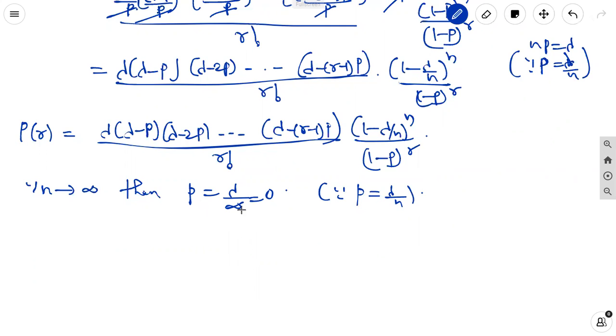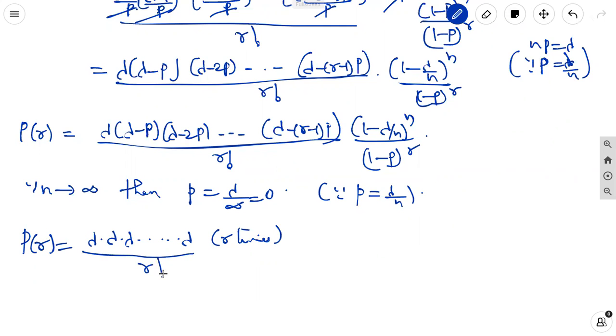So here we substitute the value 0 for p in the above expression. Then P(r) is equal to lambda into lambda and so on, r times, by r factorial. And here this is the n related value, so we apply the limit n tends to infinity of (1 minus lambda by n) whole power n.